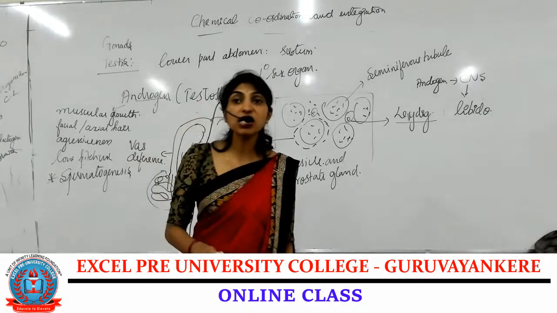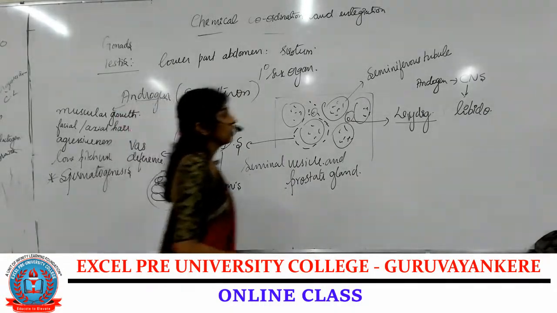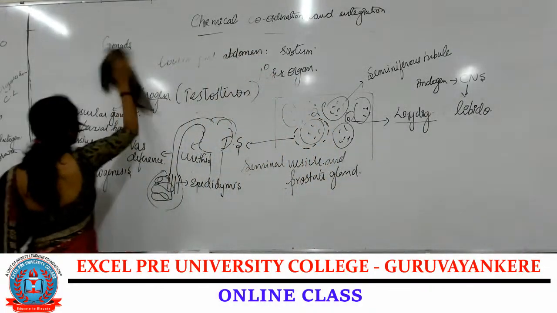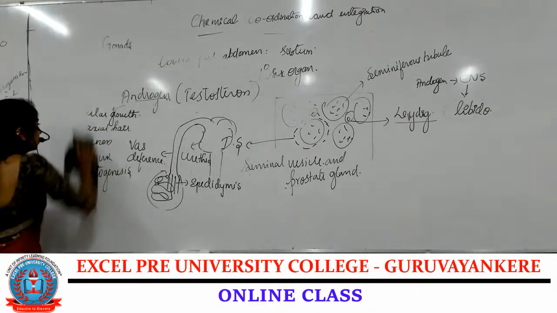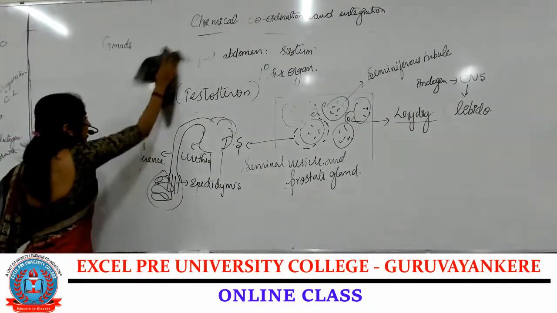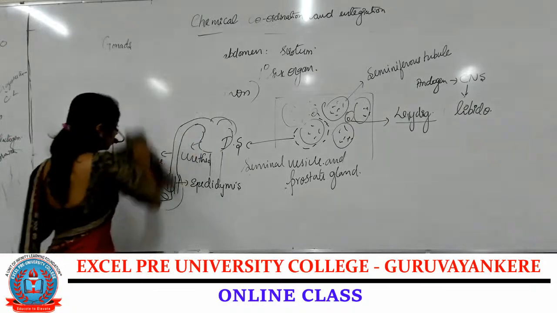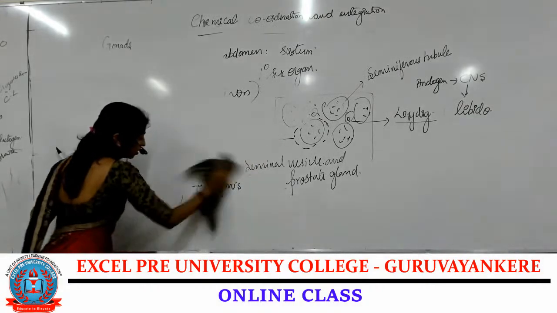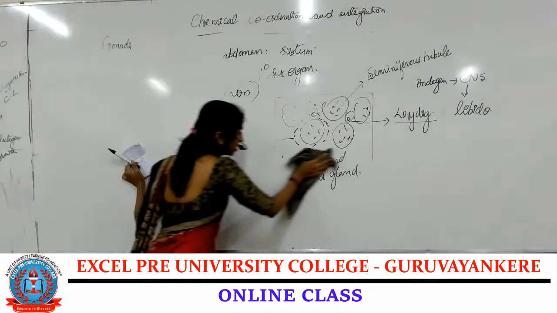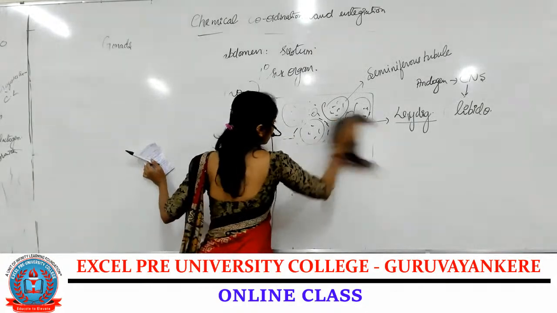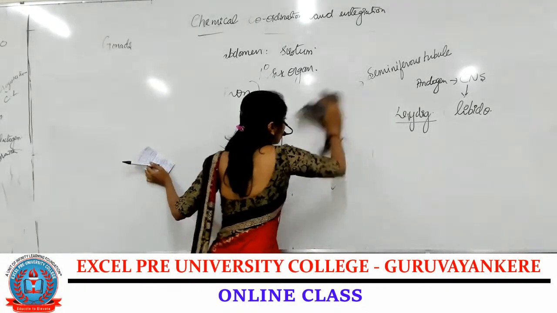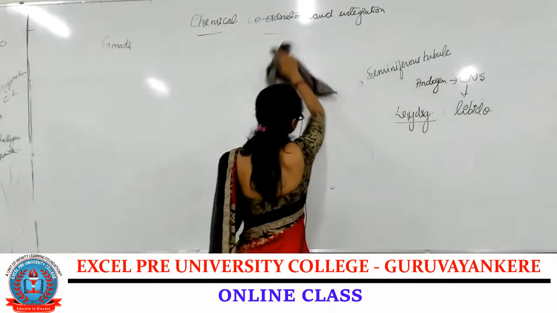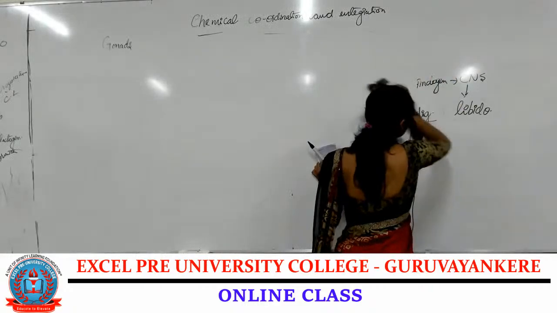Coming to the next one, that is ovary in case of female. Where is the ovary located? At the lower part of the abdomen. In the abdomen region of the females, there is a pair of ovaries located at the lower part of the abdomen.